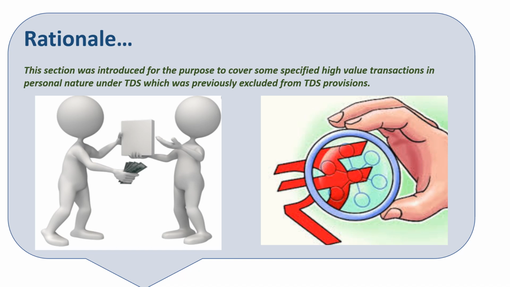What excluded means is, if you see the existing provisions of sections 194C, 194J and 194H, they are not applicable to an individual or HUF who is not required to get their books of accounts audited. That means, if an individual or HUF is not liable to tax audit under section 44AB of the Income Tax Act, they are not required to deduct TDS on high-value transactions of a personal nature entered into for contractual work, professional services, and payment made by way of commission or brokerage. This creates a way for escaping these transactions from TDS provisions. To plug the gap, section 194M was introduced.